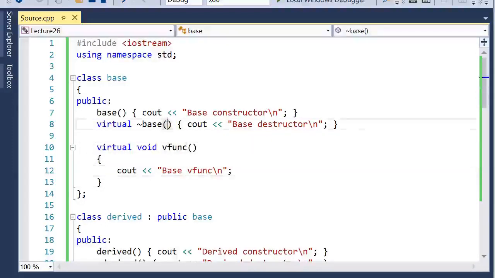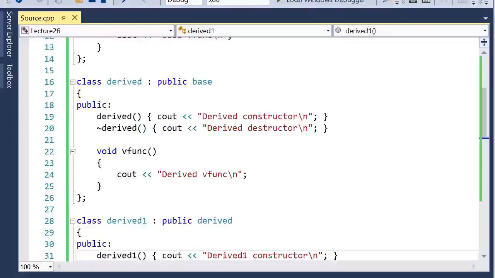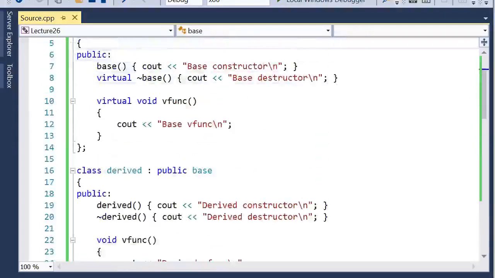This practice helps when you don't want any sudden surprises. For example, you want to execute some functionality from the derived destructor, but because the virtual keyword was not specified, the destructor is not called and that functionality is not executed.